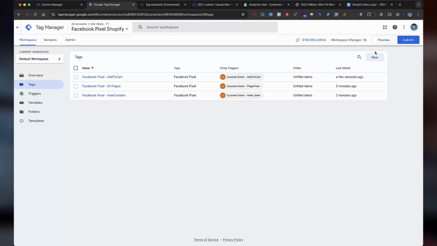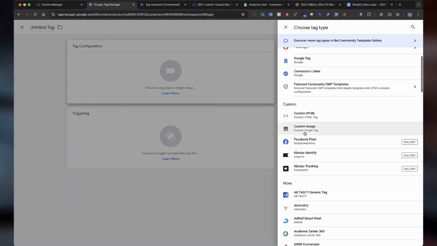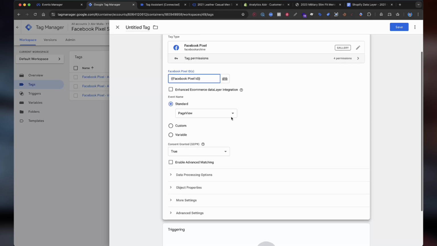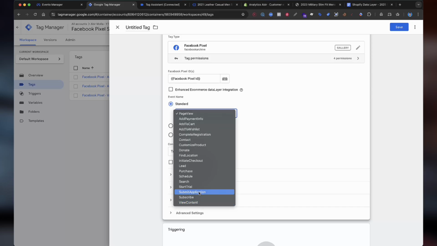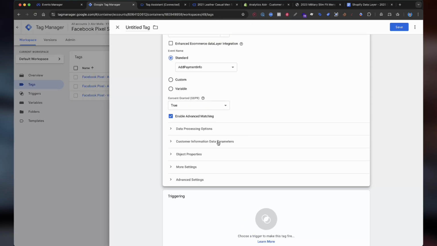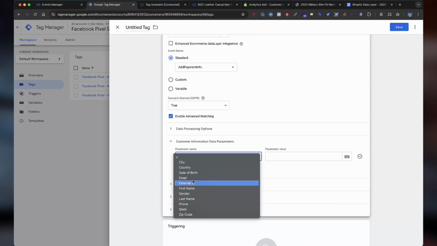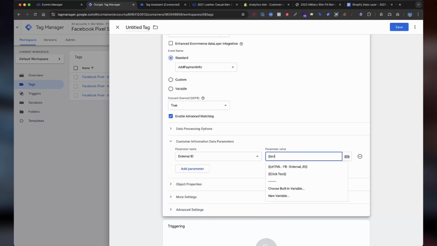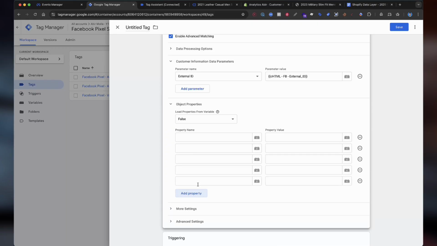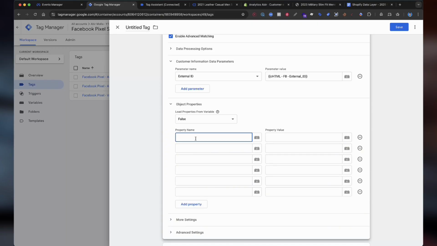Now we need to create the event for the initiate checkout. Again select the tag configuration, select the pixel ID, edit the Facebook pixel ID again here, and then select initiate checkout, the add payment info as a standard event. Again select enable advanced matching. Select the external ID. Then select object properties. Again, we need to edit the property name. And for this add payment info, we need to add an extra parameter, number of items.